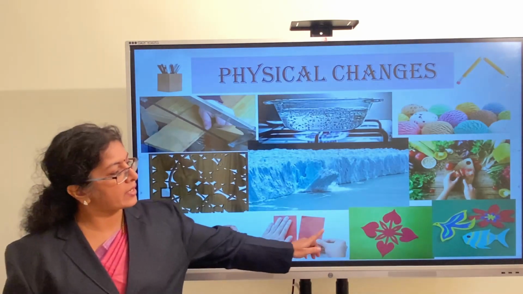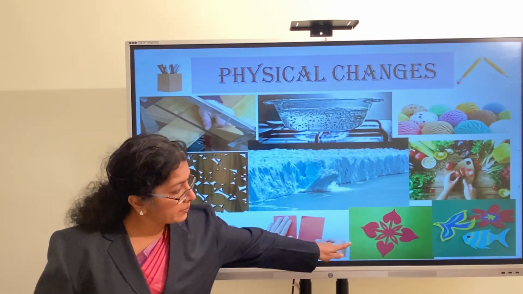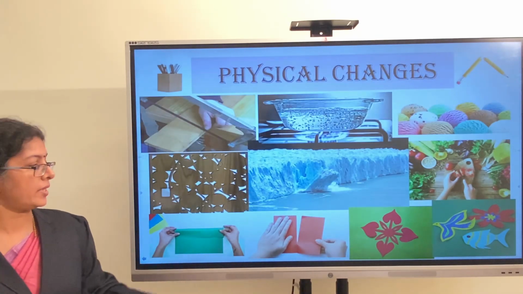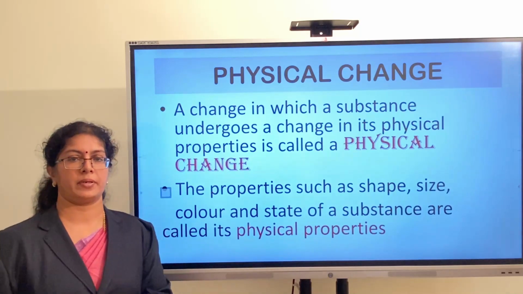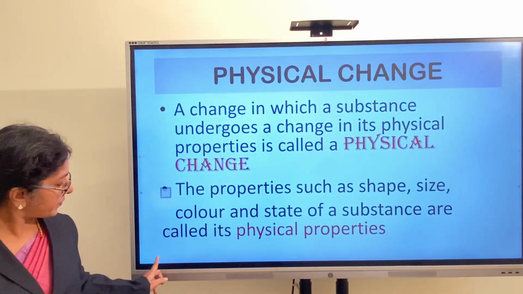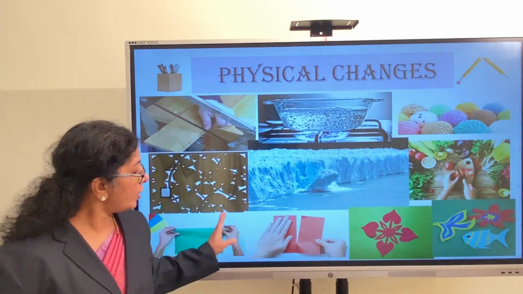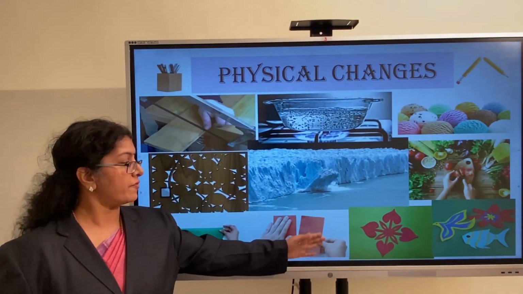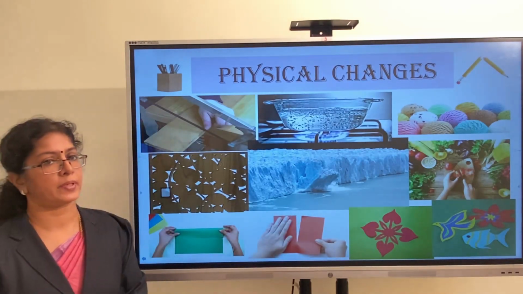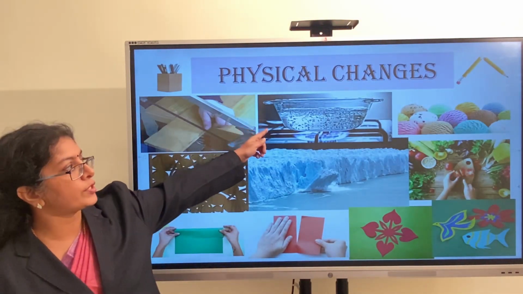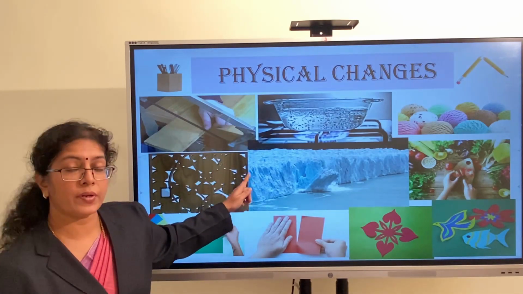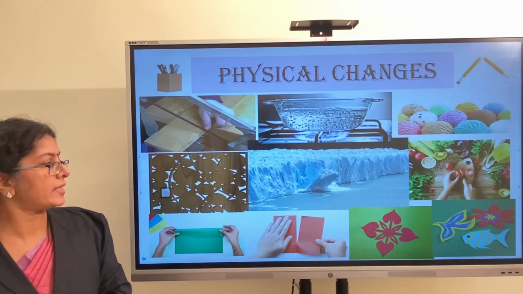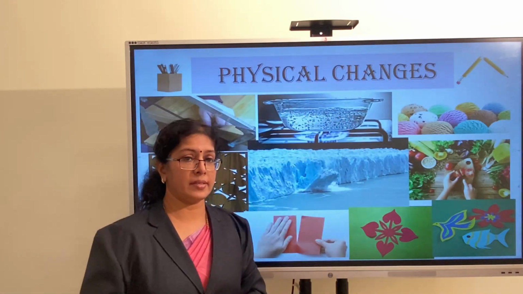See here the child is making designs or patterns using paper. For that, they may fold the paper, they may tear the paper, they may cut the paper and make patterns. There, the pattern looks different from the paper, but the stuff is same itself. We will say that it is made of paper. Here the water boils, here the ice melts, but the content is same, water itself. You see, ice cream melts.